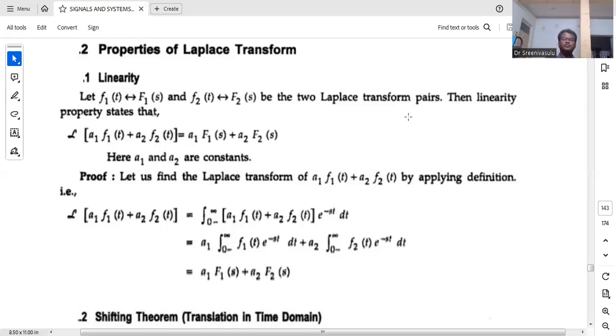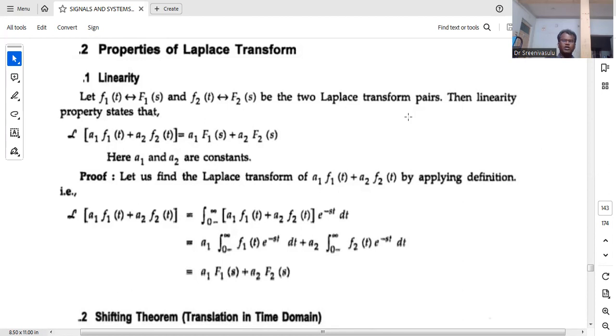Now you see, what is this a1 into F1 of s? It is the individual Laplace transform of a1 into f1 of t. What is a2 into F2 of s? It is the individual Laplace transform of a2 into f2 of t. What is the Laplace transform of a1 f1 of t plus a2 f2 of t? It is where we apply both inputs at a time. So that is the difference between the individual response and applying at a time.